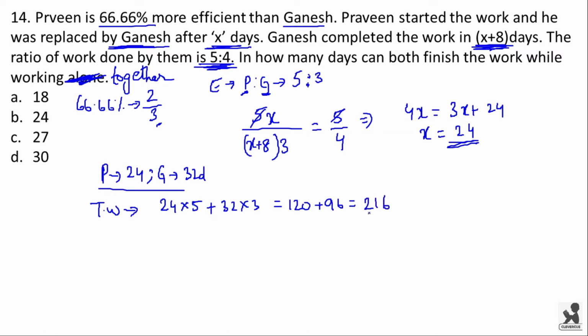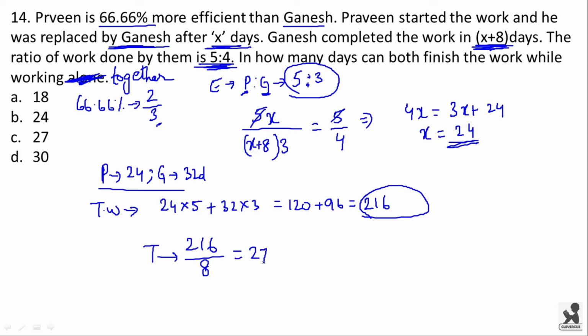which is equal to 216. Now time taken by them to finish the work while working together will be total work, that is 216, divided by total efficiency, that is 5 plus 3, 8. This is equal to 27 days. Option C is the right answer.